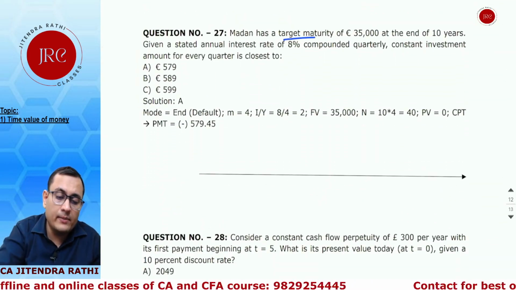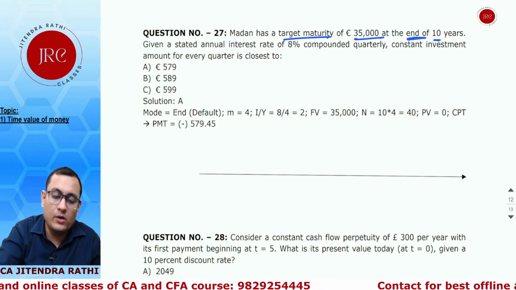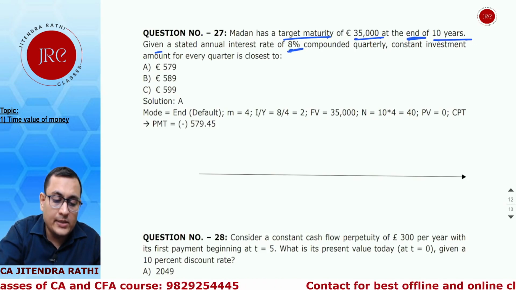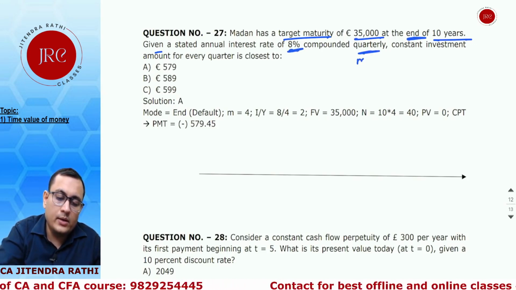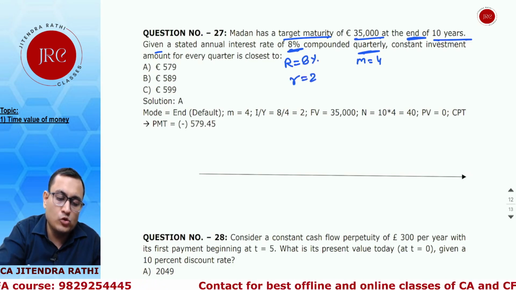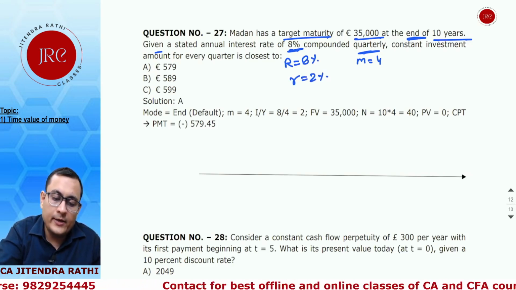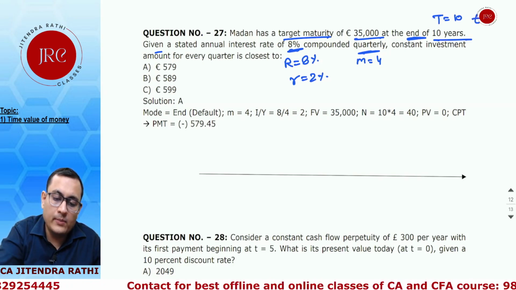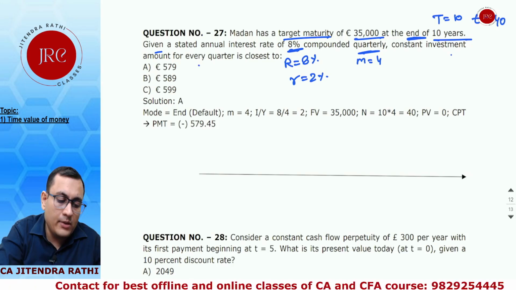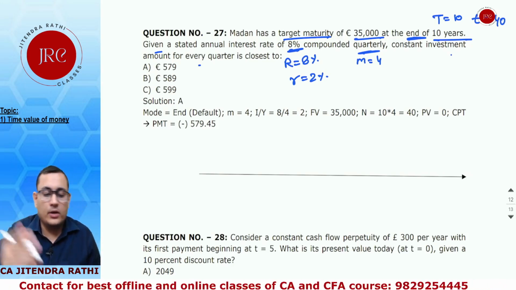Next, 27. Madan has a target maturity of 35,000 at the end of 10 years, that is T10. Given the stated annual rate is 8% compounded quarterly, here M is 4, R is 8%, so small r becomes 2% per quarter. 10 years is your total time, so small t becomes 40 quarters. Constant investment for every quarter is closest to, what should be your investment amount?